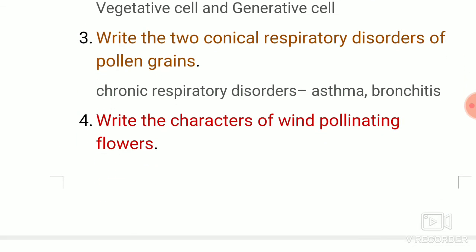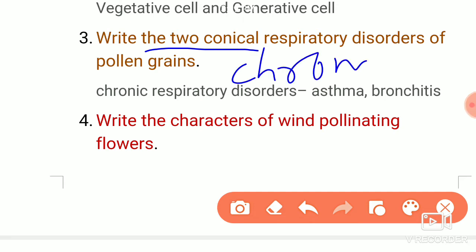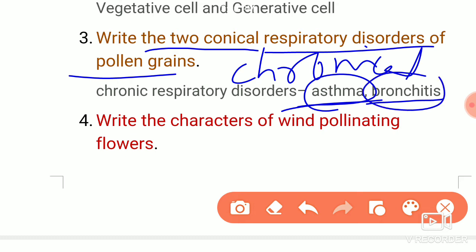If we go to the next question, here you can see the 2 chronic respiratory disorders of the pollen grain. The 2 respiratory disorders given in the textbook are asthma and bronchitis. The chronic respiratory disorders are number 1 asthma, number 2 bronchitis.